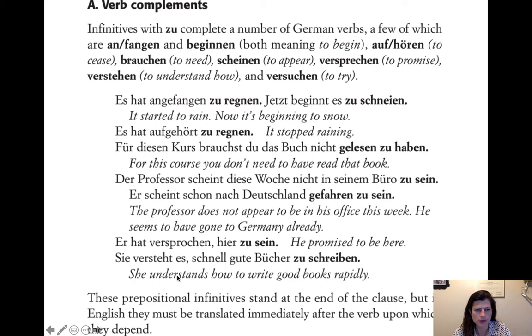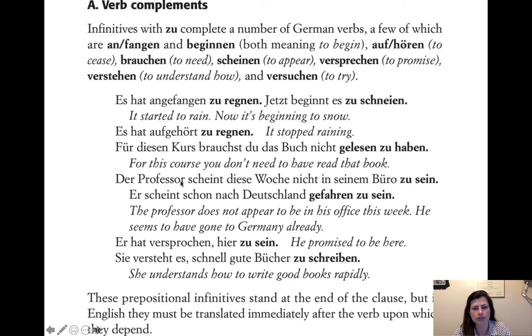So they stand at the end of the clause, and in English they must be translated immediately after the verb upon which they depend. So all of these, the verb on which they depend is like the first verb, right? Angefangen, aufgehört, brauchst, all of these verbs that introduce it.